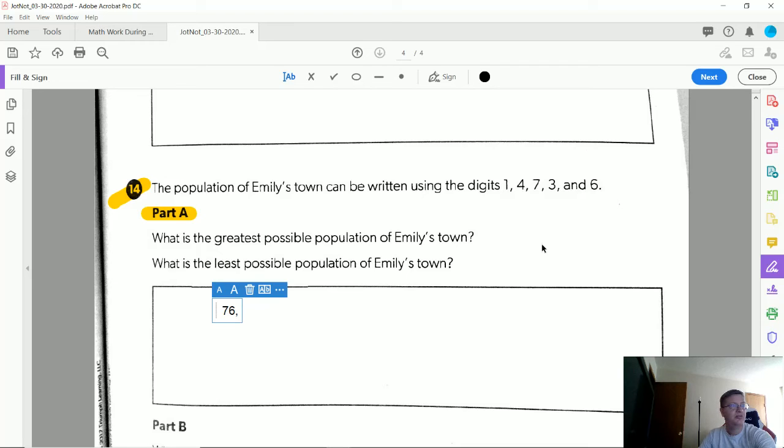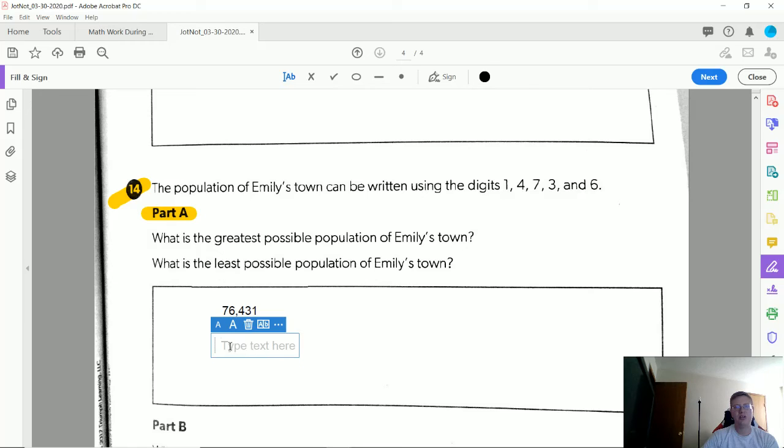Followed by the next largest number in the next largest place value, and then 3, and then 1. So 7 is my largest number, 6 is next, then 4, then 3, then 1. Here's my largest place value going to my smallest. And this would be the largest number. Our smallest one would be doing the opposite.